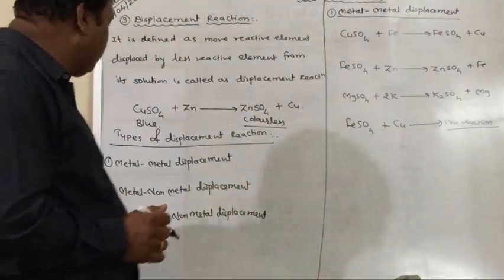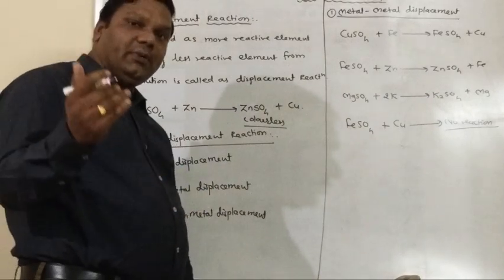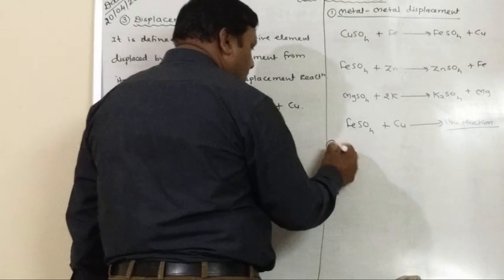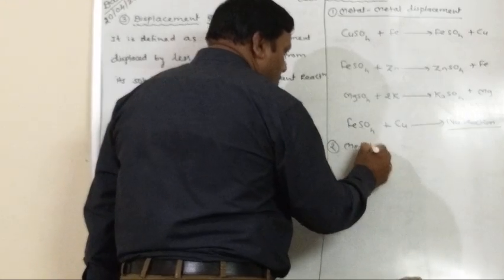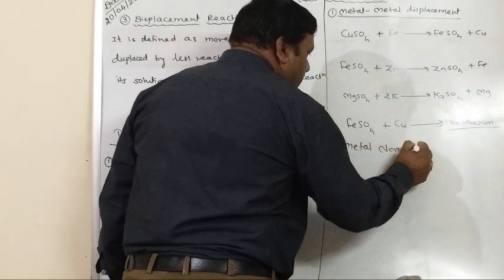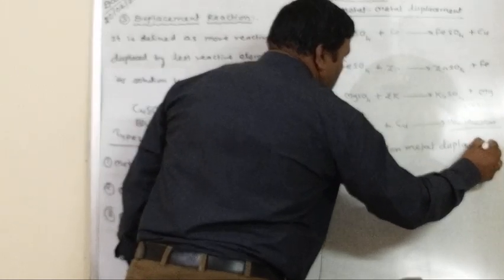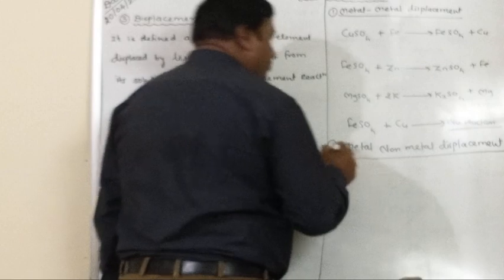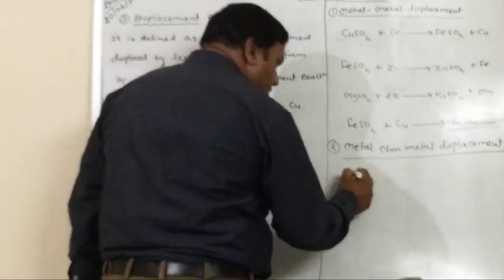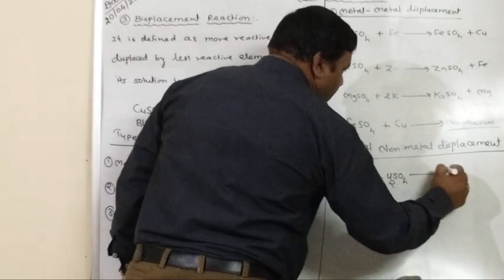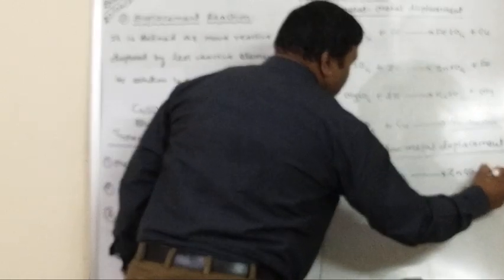Metal non-metal displacement means the more reactive metal displaces the non-metal.